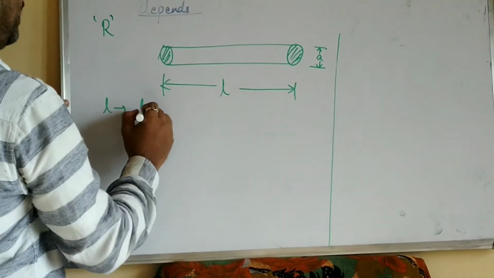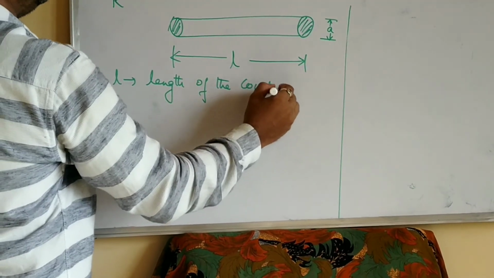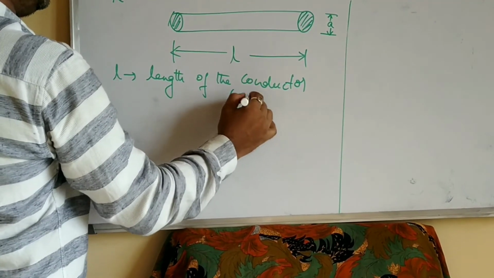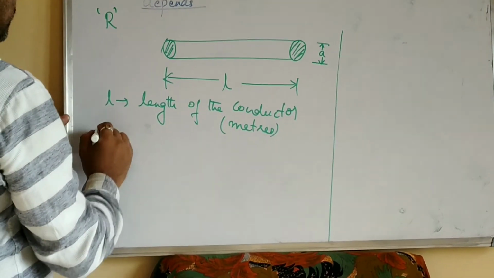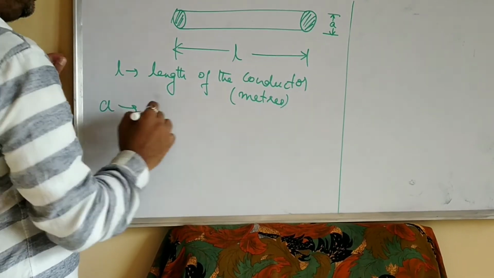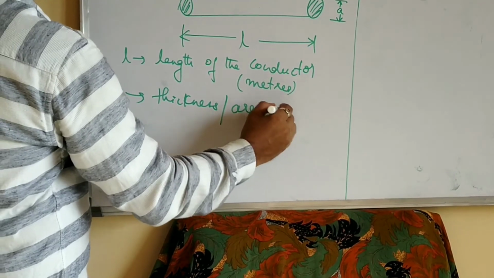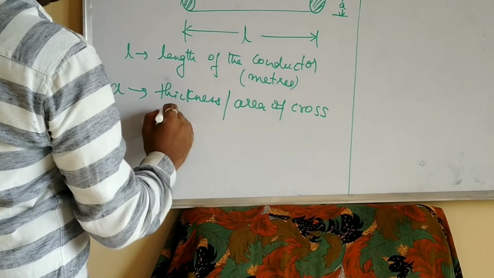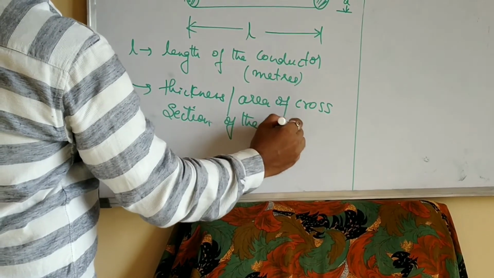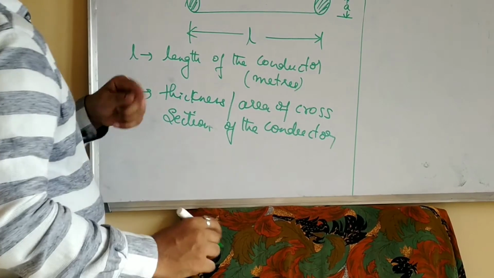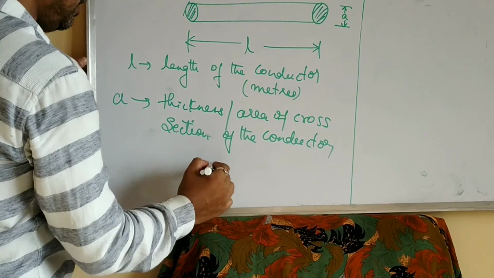L is called the length of the conductor, the length of the wire, and it is measured in meters. This thickness is also represented by A. It is called the thickness of the conductor or area of cross section of the conductor, and it is measured in square meters, meter square.